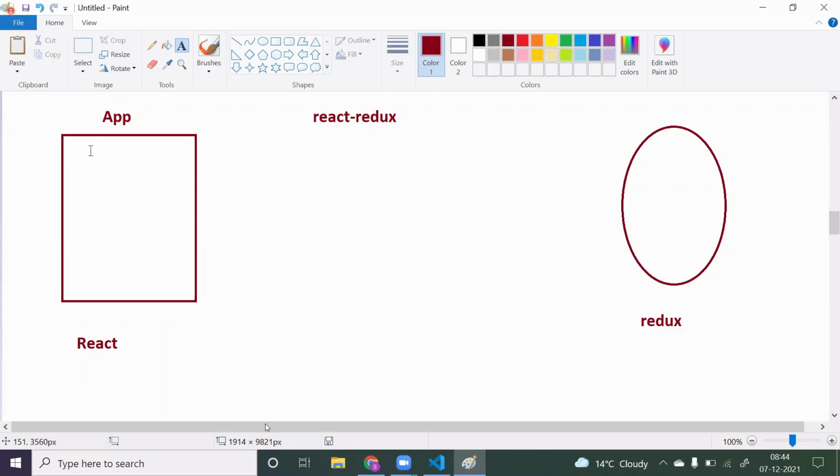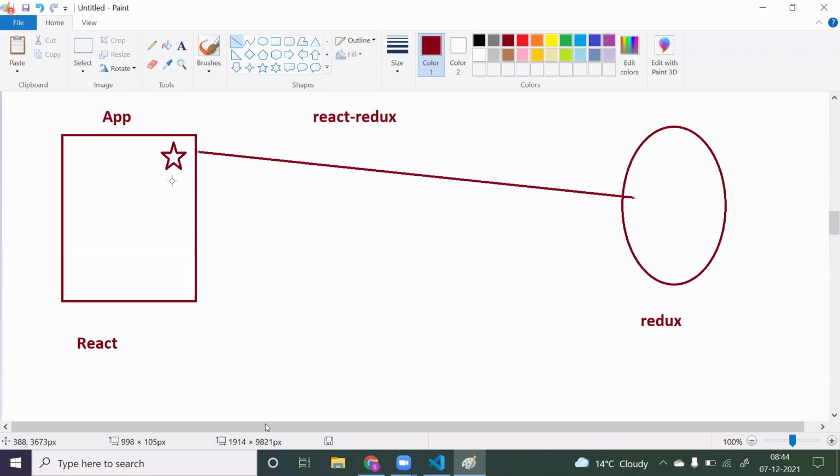How to do all that, I will explain. I'm just trying to explain the flow. We have created one React application, created one Redux store, and made this Redux store available to our app component. That's done. Now, this particular component has certain data, and I just want to store it here. So I need to connect my component with the Redux store, to store that data from here to here.